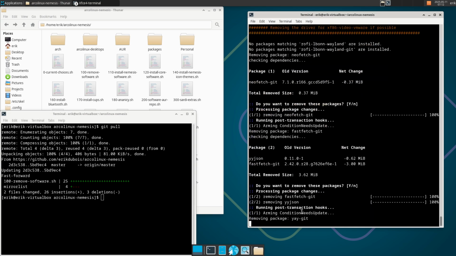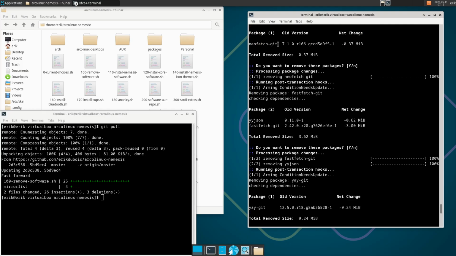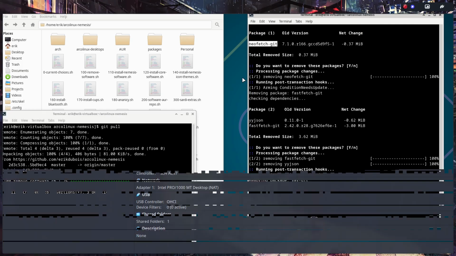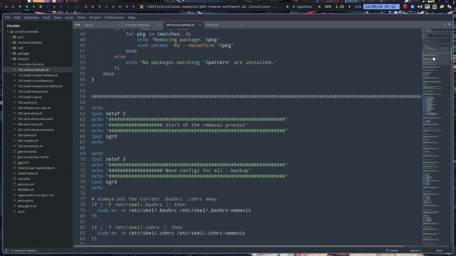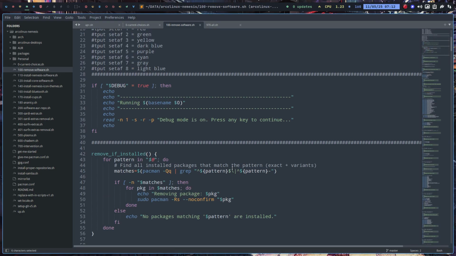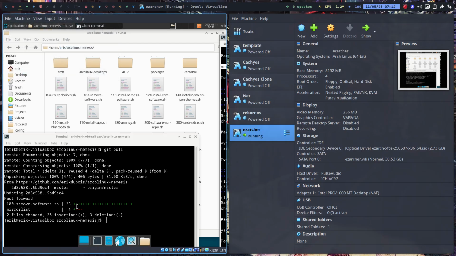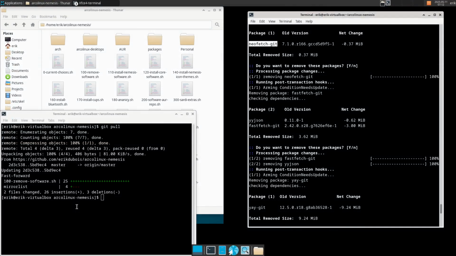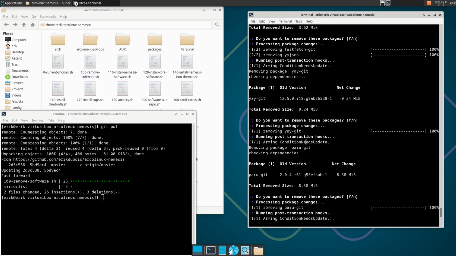Let's see. So neofetch-git is what happens to the script. This delete function that we've created up here removes things via patterns. So not only neofetch gets removed, but also neofetch-git. So if I want to have neofetch, I should also run everything again, right? That's the thing. Okay, I can live with that.